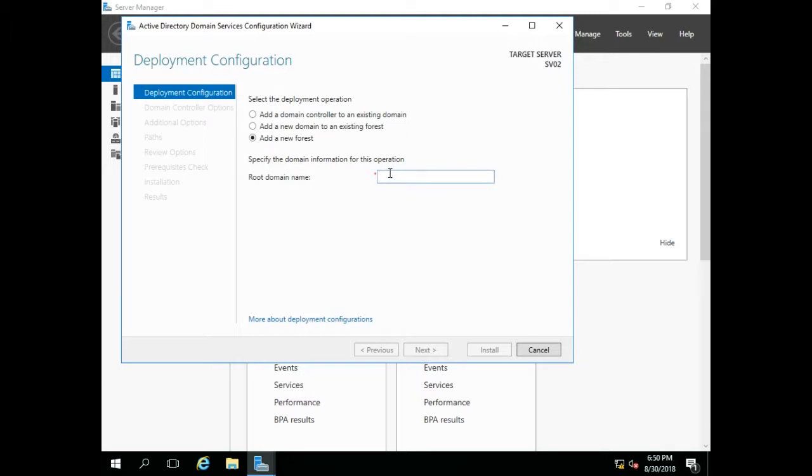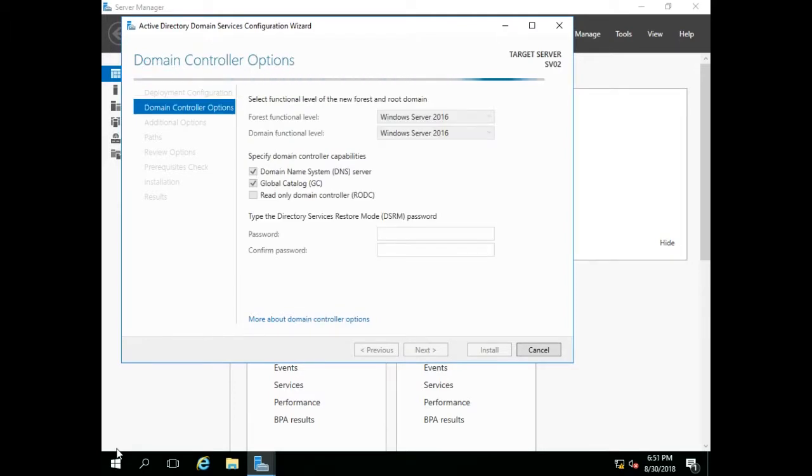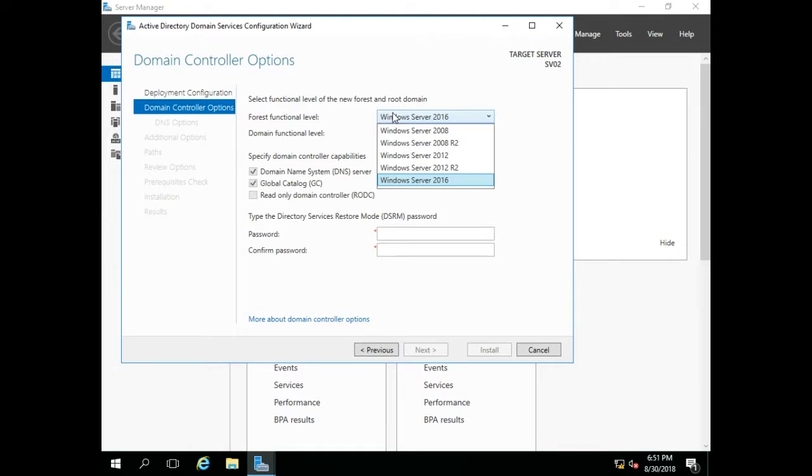Type a root domain name. This can be any domain you like. Press Next. Once the domain name is verified, you will be redirected to the domain controller options page. Here you can select the forest and domain functional level for your network. If you have Windows Server 2012 or Windows Server 2008 in your network and you are planning to use them as domain controllers, you should select both domain and forest functional levels matching the oldest server version. Since we don't have any older OS in our network, we will be using Server 2016. Use the link in the description to learn more about server functional levels.